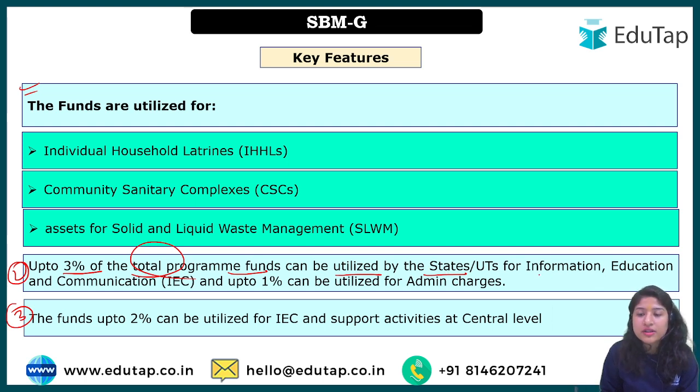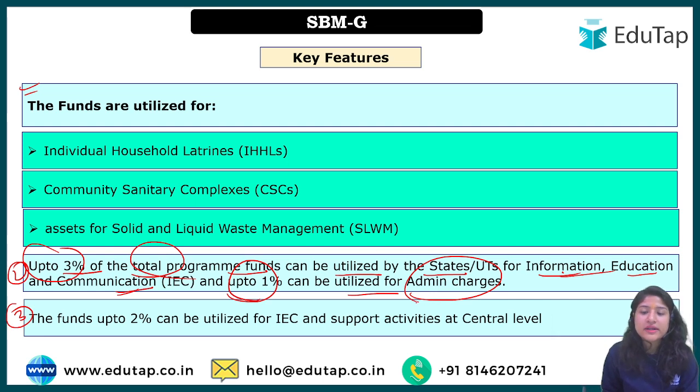For what? For information, education and communication. So basically for this Swachh Bharat, you should have a Jan Andolan. You should make people aware of the purpose of making India ODF, why you should not openly defecate, what harms are caused by it, and all these things. So for that the Jan Andolan is there. That is why 3% of the total program will be utilized for information, education and communication, and up to 1%. Do mind that this is the maximum that can be utilized. Up to 1% can be utilized for admin charges. There will be administration charges that will be required, so up to 1% will be utilized for it.